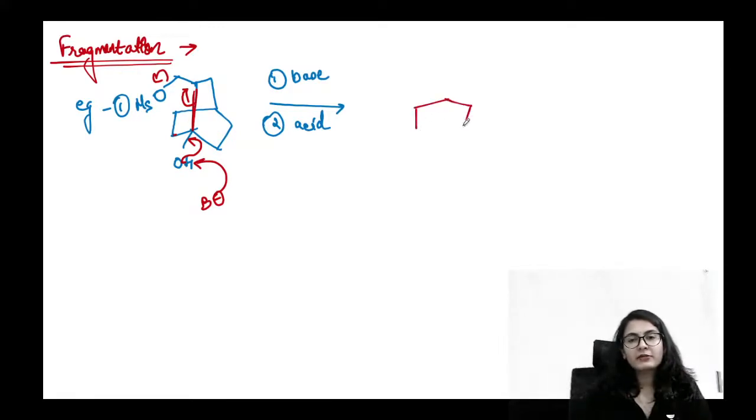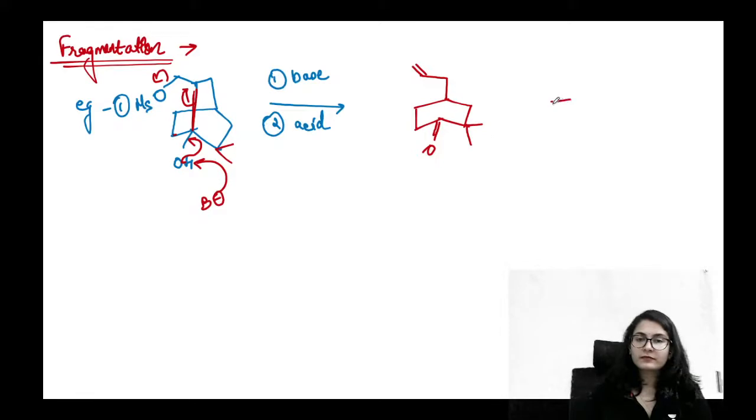And I'm writing the molecule as it is. ये हो गया carbonyl. Next is one double bond over here. This is how the molecule is going to look like. So इसका जो product है, it is going to look like this.